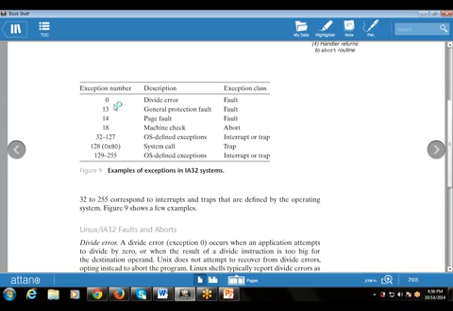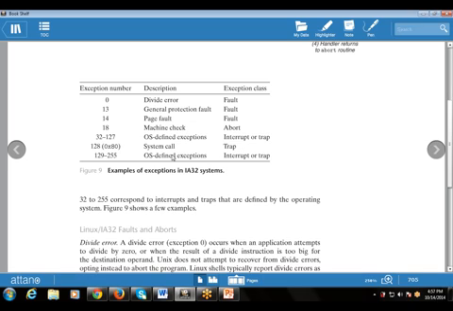Exception number 0 is divide by 0, so if something is divided by 0, that is also an exception that is part of IA32. 13 is general protection fault, that is also a fault. 14 is page fault. 18 is machine check. 32 to 127 are OS-defined exceptions, either interrupt or trap.